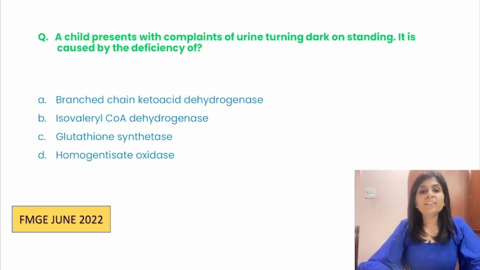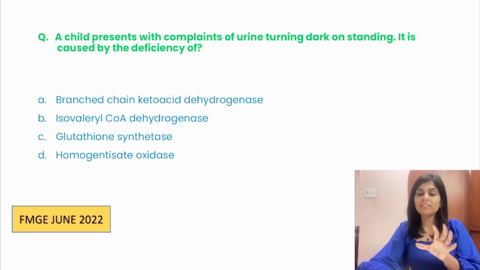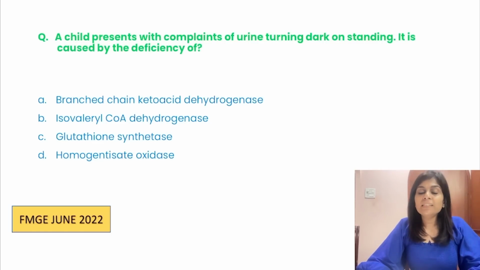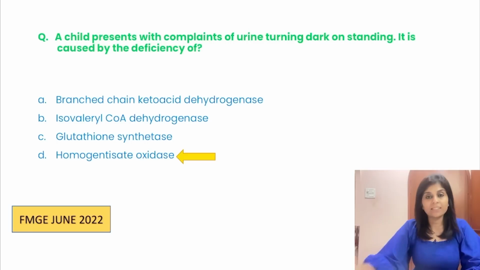You know the answer already. I've told you this. A child presents with complaints of, do you understand? We are just seeing the last 5-year question papers. Already we are seeing repetition. Okay, that is why you will have to be very clear about all PYQs. A child presents with complaints of urine turning dark on standing. Urine turning dark on standing is alkaptonuria. What did I tell you about alkaptonuria? Caused by the deficiency of homogentisate oxidase.